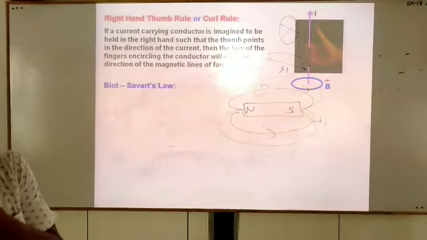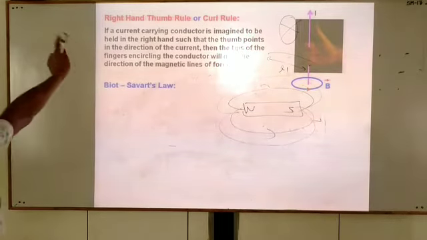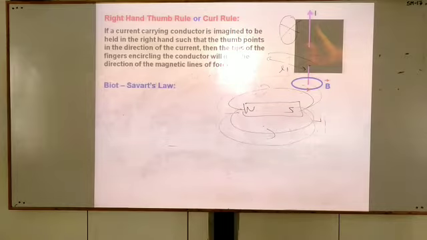Next thing is, students, here you can read, if a current carrying conductor is imagined to be held in the right hand such that thumb points in the direction of current, then tip of the fingers encircling the conductor will give the direction of magnetic line of force.